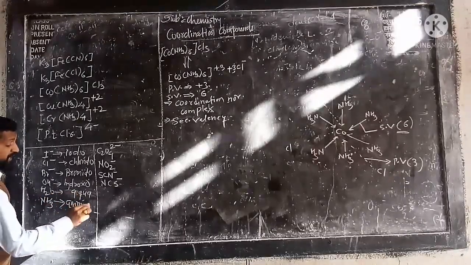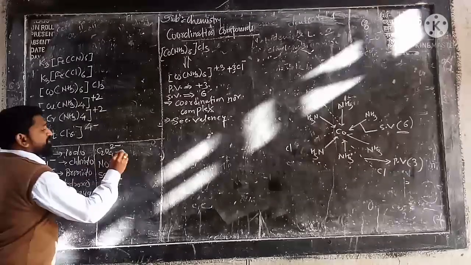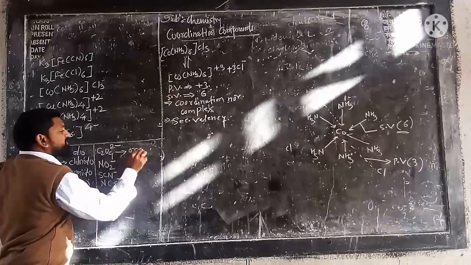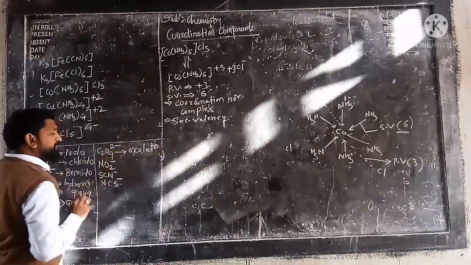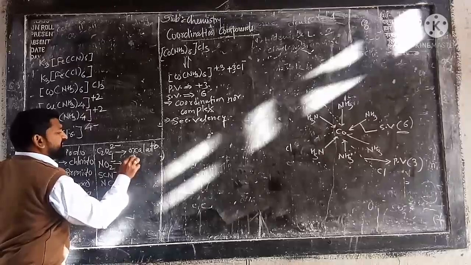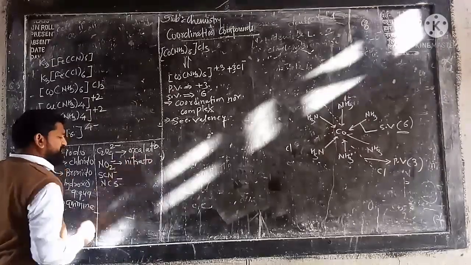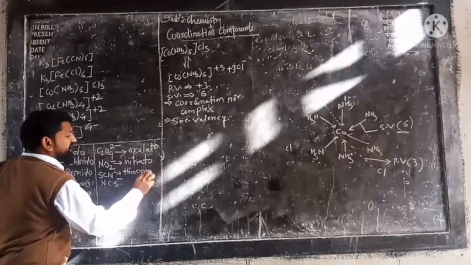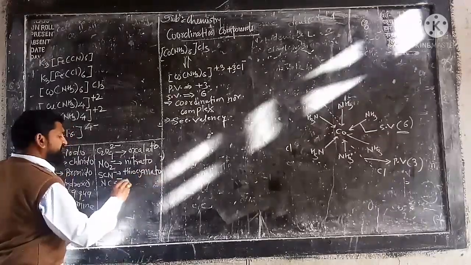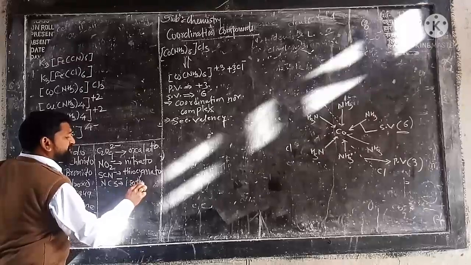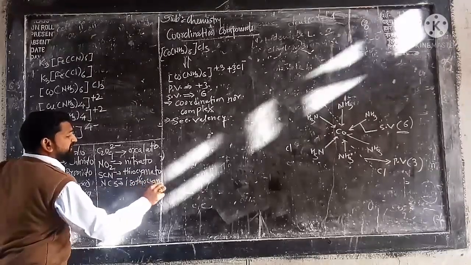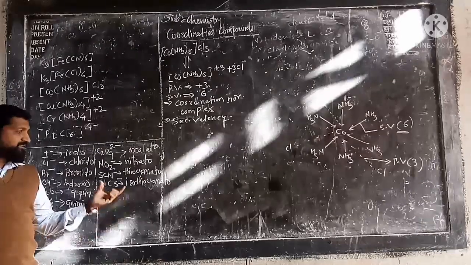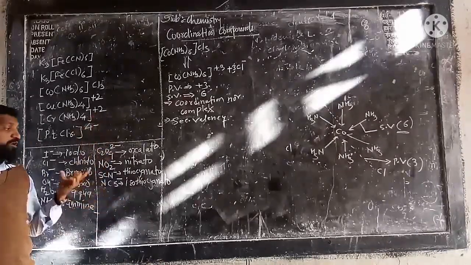Oxalate, from oxalic acid ion, will be oxalato. Nitrato. Thiocyanato, and isothiocyanato. These are the names we have to write during the nomenclature of coordination compounds.